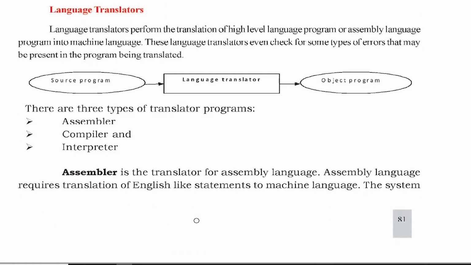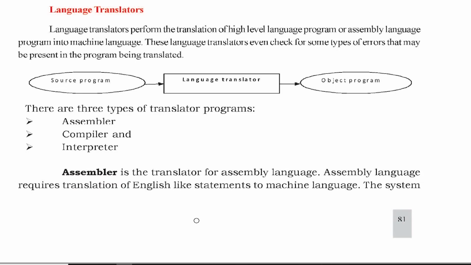So now let us learn about translators. Already I have told you about the translators. You may remember, we just talked about one: the assembler. So what is an assembler? Why do we need an assembler? Why do we need translators? Generally, when we do not know a language, maybe when you go to France, for example, you may not know French, you cannot understand French, and you cannot speak it either.